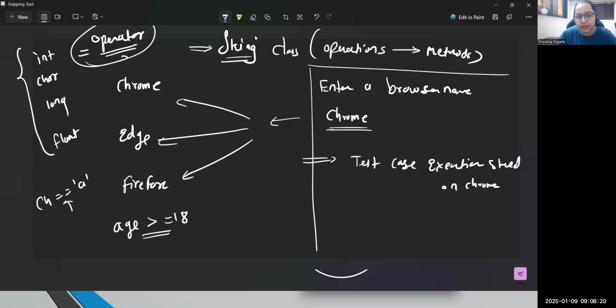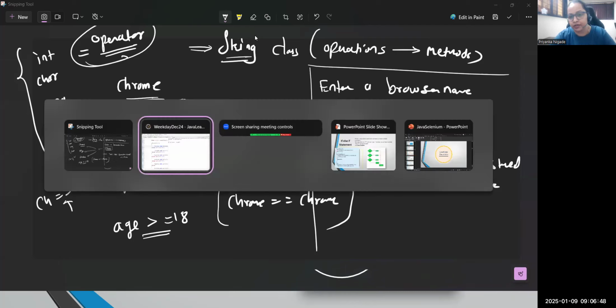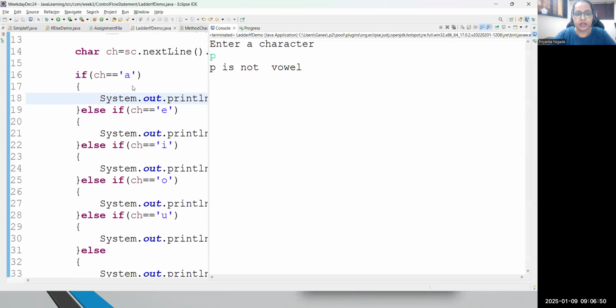You can't write something like this: Chrome, whether it is matching with Chrome. No, actually, we don't use operators. We follow methods. Here I wanted to do an exact match. Whatever input the user passes, it should match and I should get a result. Correct? So here comes the main part. Whenever you compare two strings, which method will you use? Please have a look at this point first, and then I will help you with the real-time scenario.